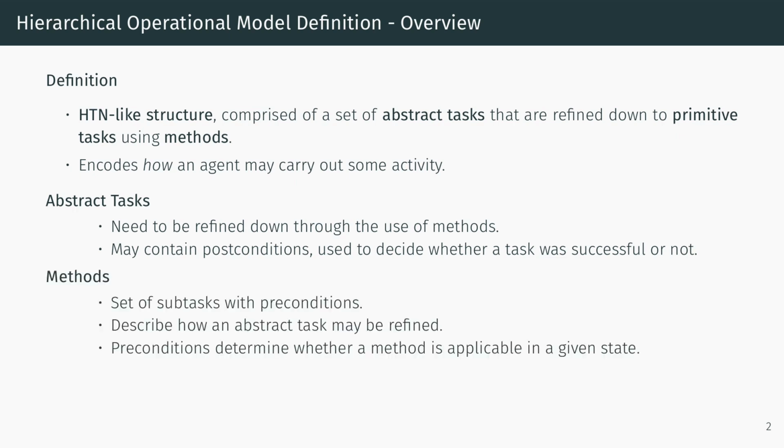Methods determine how an abstract task is to be refined down. It does so with a set of subtasks and a set of preconditions that are used to determine whether the method is applicable in a given state or not. Primitive tasks simply represent the executable capabilities of the agent.